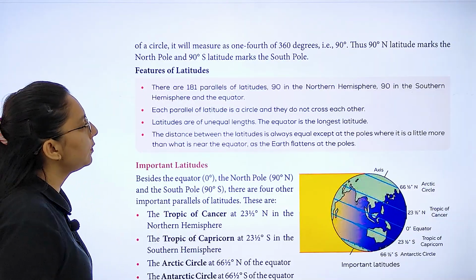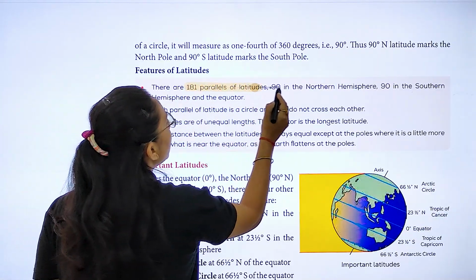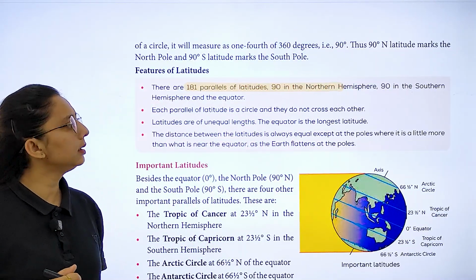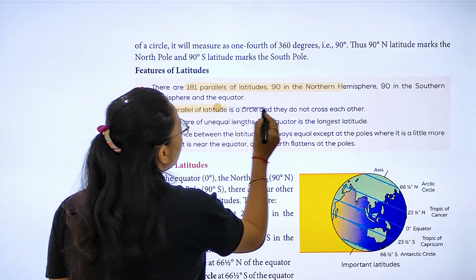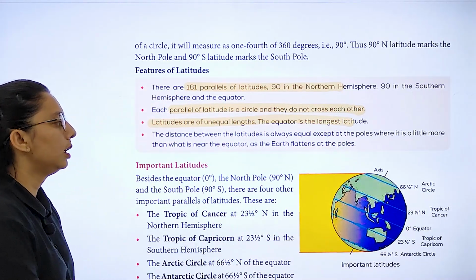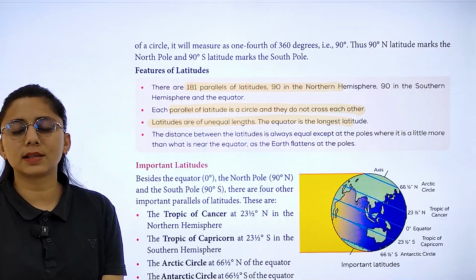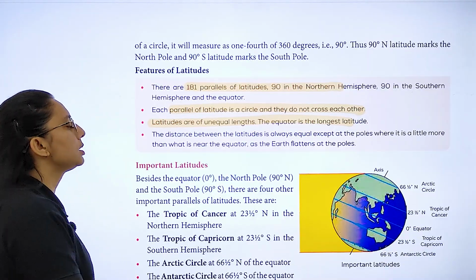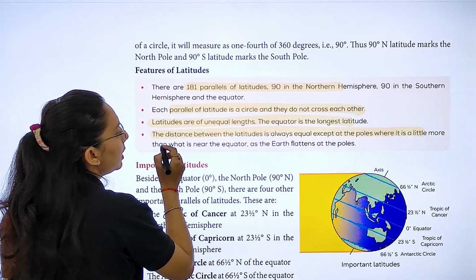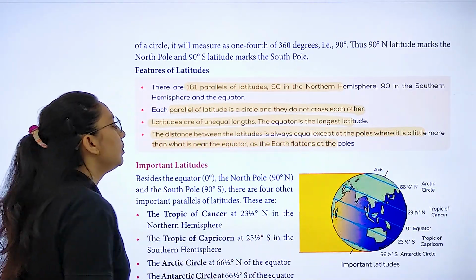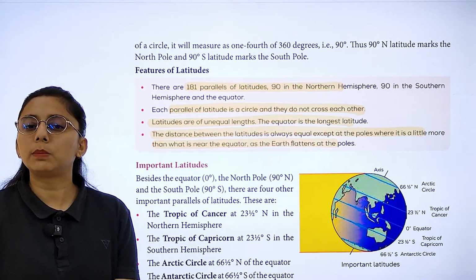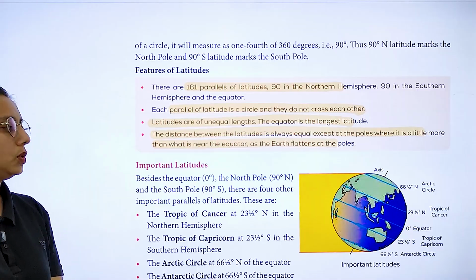So let's study about the features of the latitudes. There are 181 parallels of latitude, 90 in the northern hemisphere, 90 in the southern hemisphere, and the equator. Each parallel of latitude is a circle and they do not cross each other. Latitudes are of unequal length and the equator is the longest latitude. The distance between the latitudes is always equal except at the poles, where it is a little more than what it is near the equator, as the earth is flattened at the poles. You must have seen that the earth is flat at the poles.